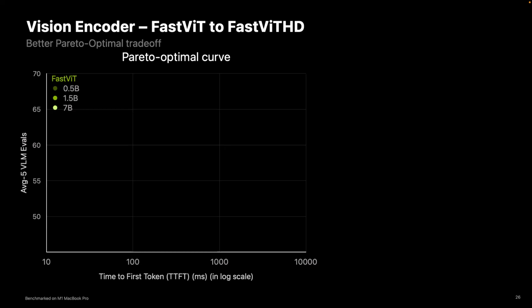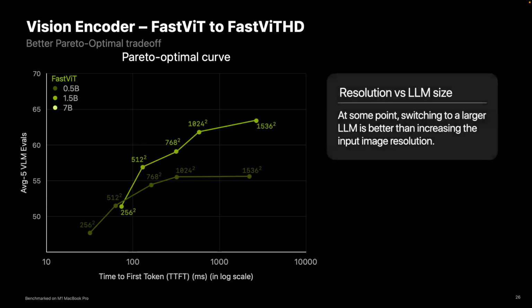the backbone in action. Here, on the x-axis, we show the time to first token in log scale, so a very small change on the x-axis leads to very big differences in latency. As I said before, as we scale the size of the image, the accuracy of the models becomes better. This is the FastViT. But at some point, it's better to change the decoder size. Initially, we start with a 0.5 billion parameter decoder. At some point, it's better to switch to a 1.5 billion parameter model.